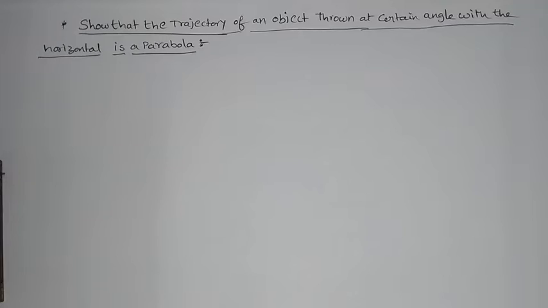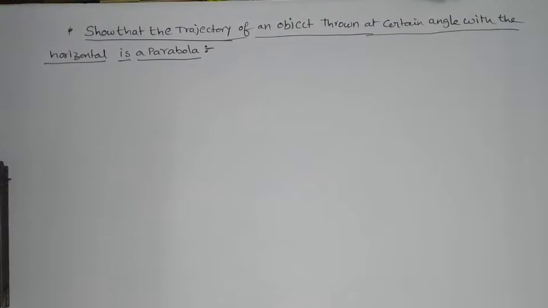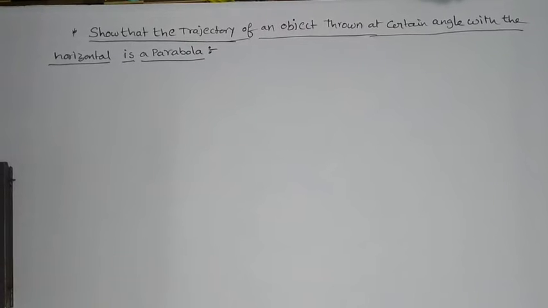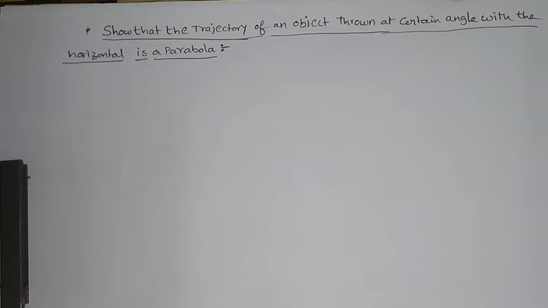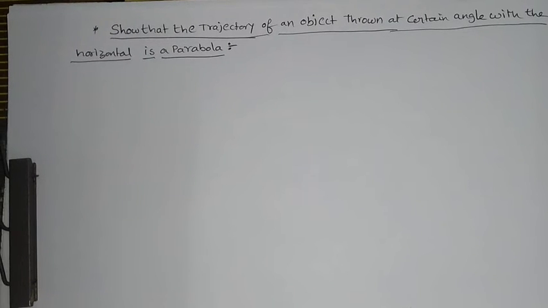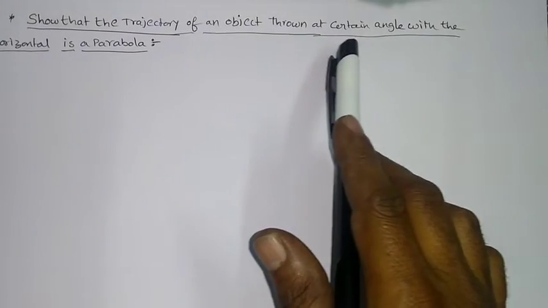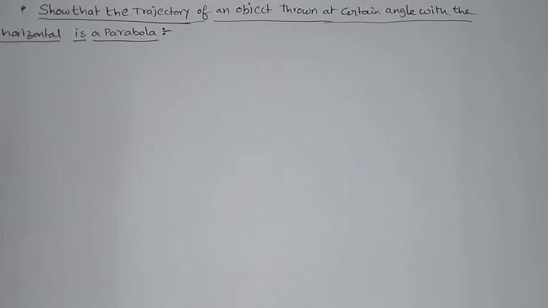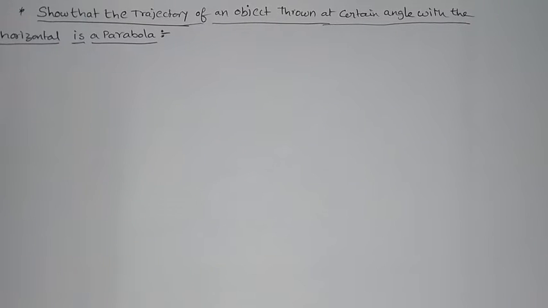Good morning, students. Now the question is from motion in a plane, one of the important questions. The question is: show that the trajectory of an object thrown at an angle with the horizontal is a parabola. That is the question. There are so many examples of this parabolic path.